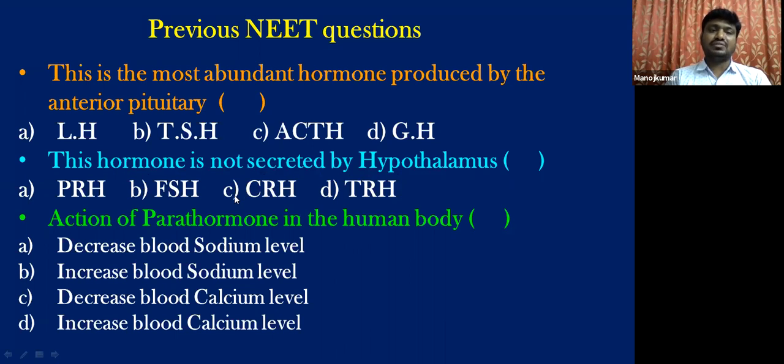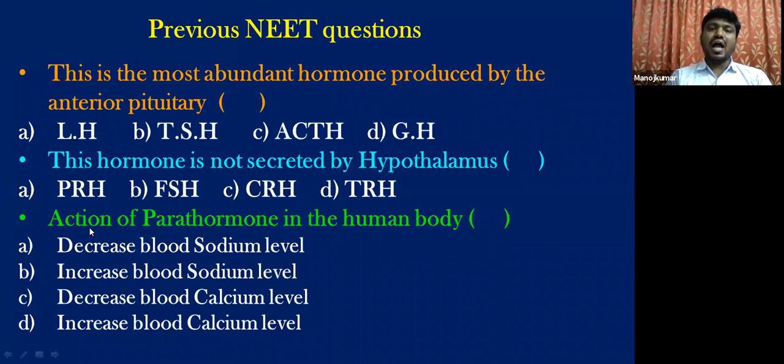You identify that. I told you that two major groups of hormones are released from the hypothalamus. One group is called releasing hormones, where R stands for releasing. Another group of hormones released from the hypothalamus are inhibitory hormones, indicated with a capital I. So here, of these four, one hormone is not secreted by the hypothalamus.